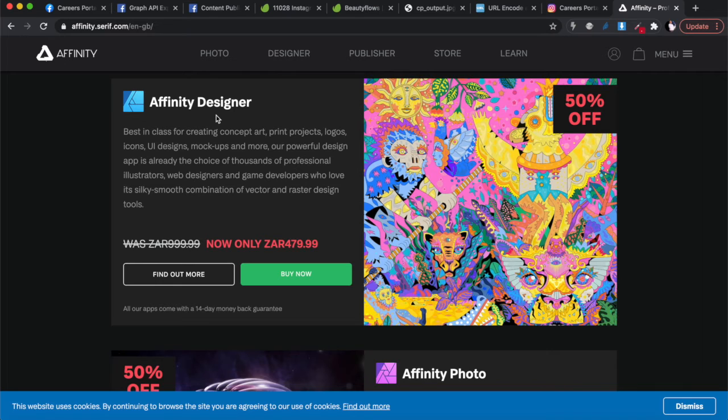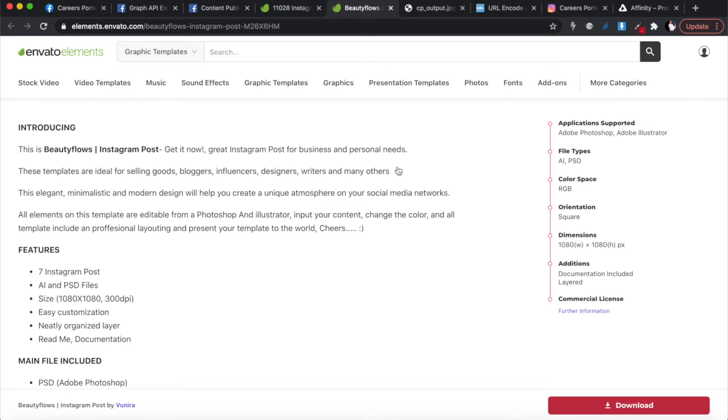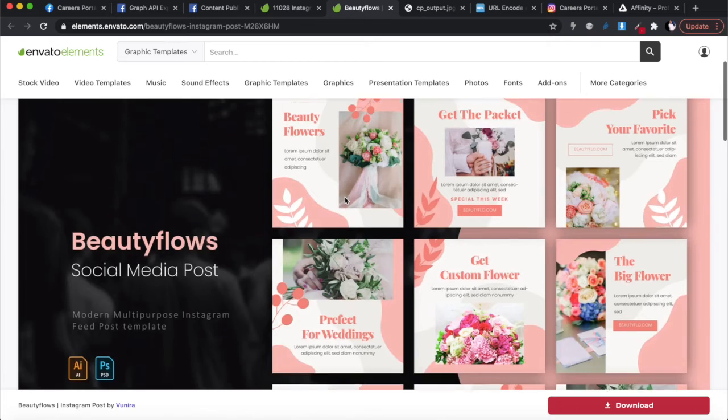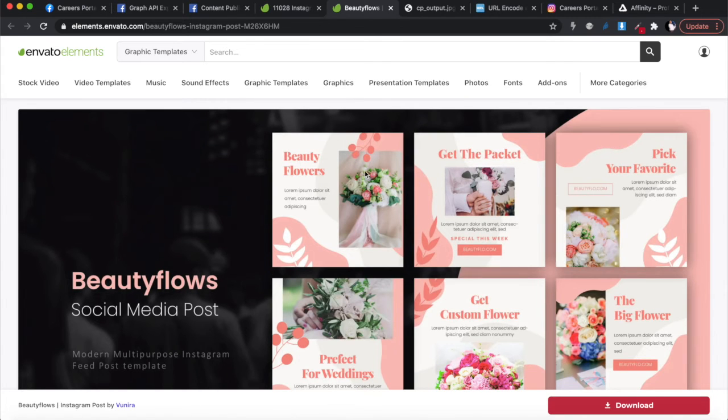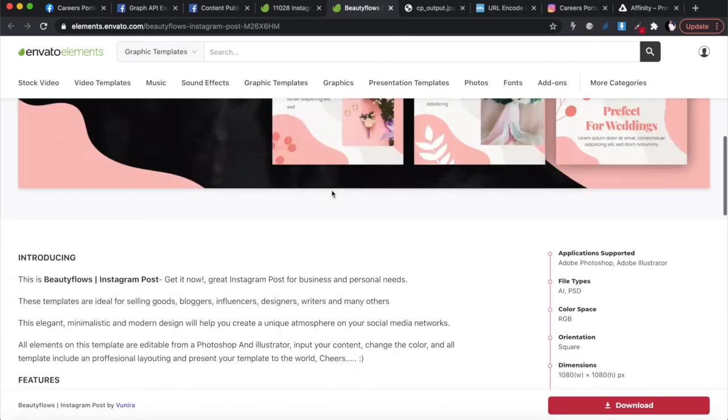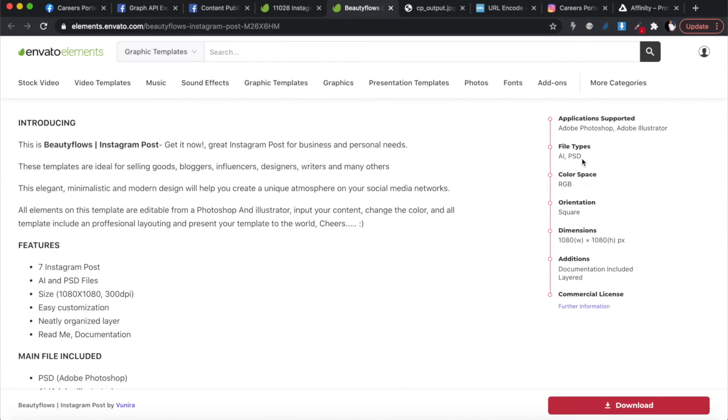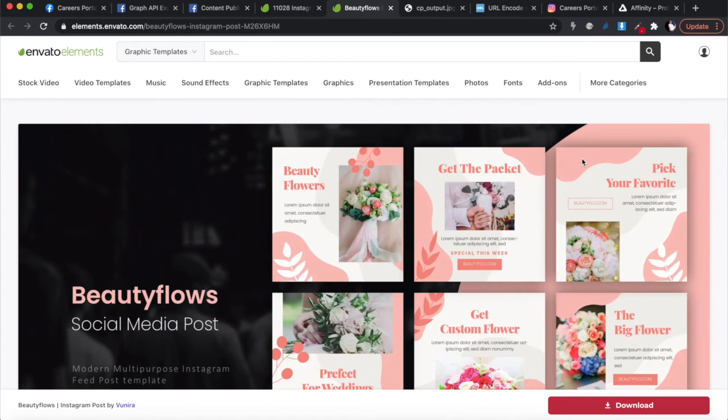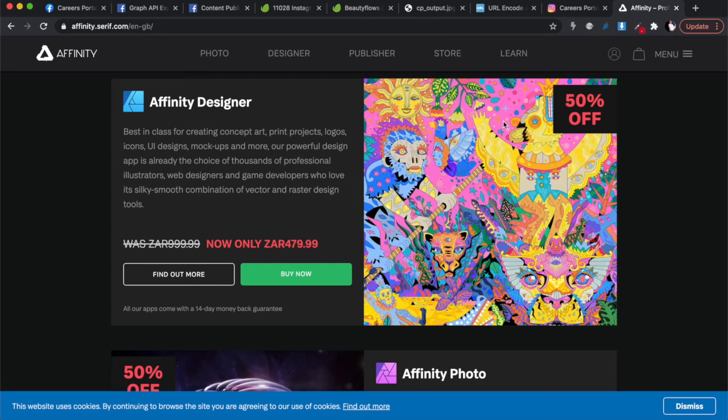Affinity Designer is good for designing this kind of graphics, but because we're not really going to be designing graphics, we are going to be editing graphics. So if you download something like this from Envato, and it already says Beauty Flowers and all sorts of things, that's not what you want to put on your Instagram. You want to write what you want to write. You want to write your own content. So you're going to need to edit this template. Because it comes in this type of format, AI and PSD, there's really no other way you can edit it except using something like Affinity.